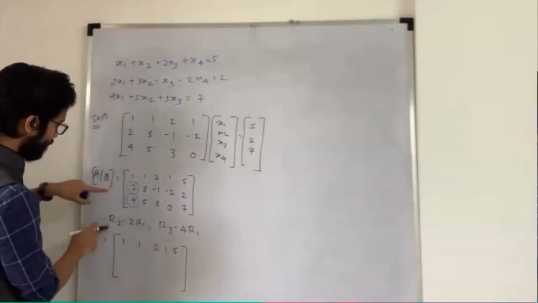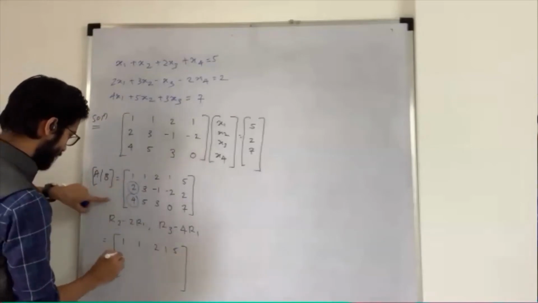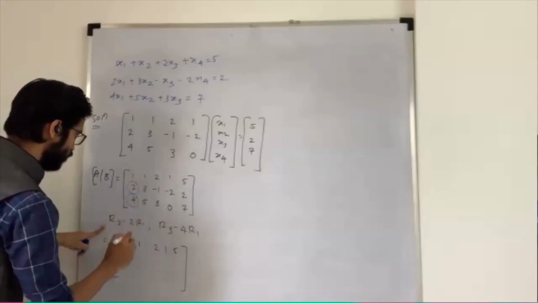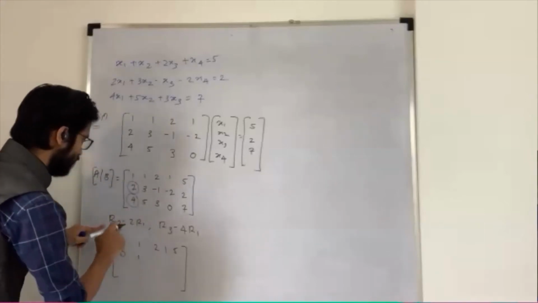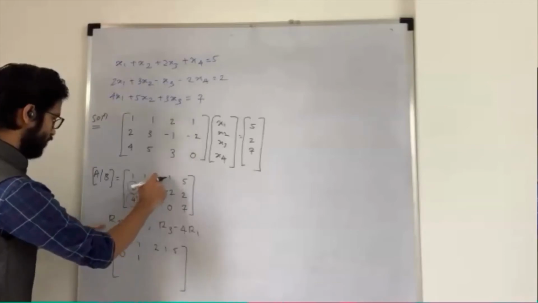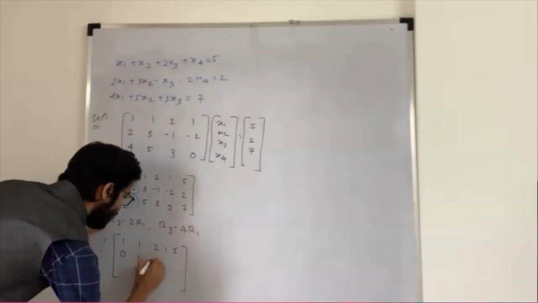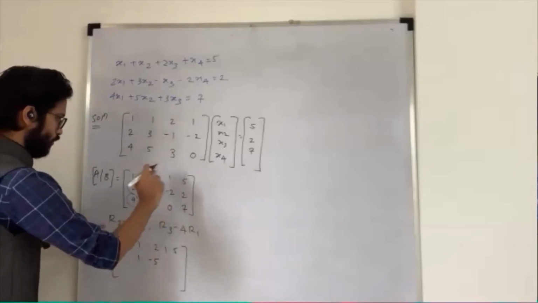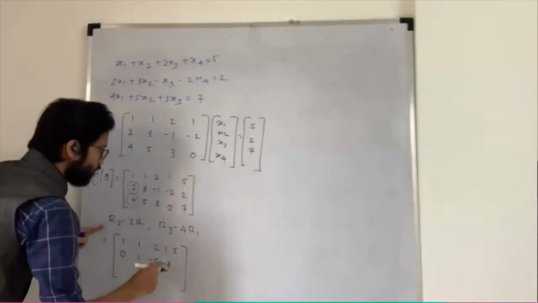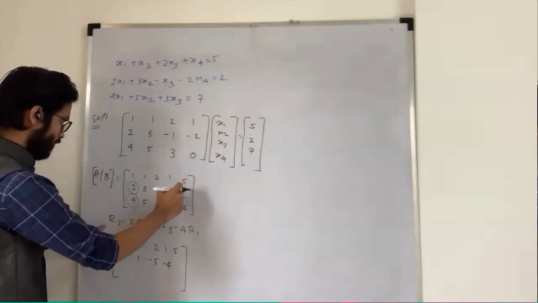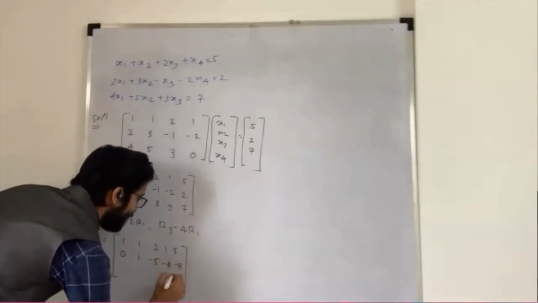Then my R2: 2 minus 2 becomes 0. Check my calculation. 3 minus 2 becomes 1. Minus 1 minus 4 is minus 5. Minus 2 minus 2 becomes minus 4. And 2 minus 10 becomes minus 8.